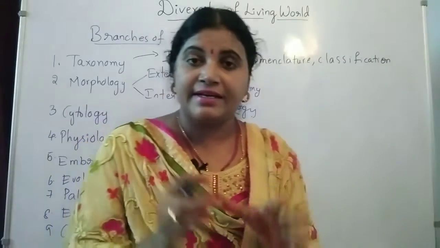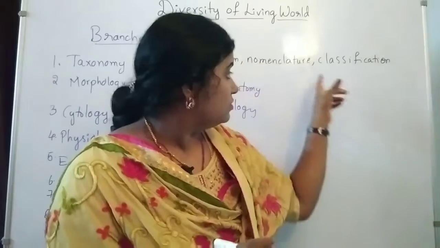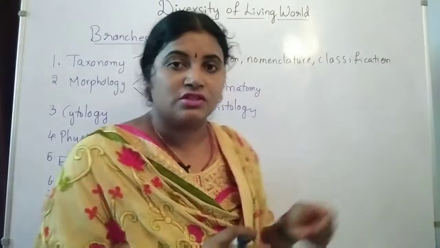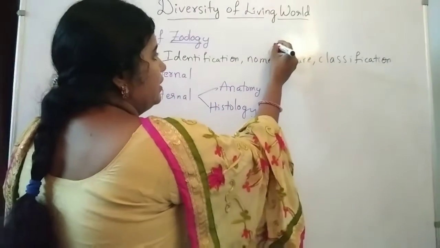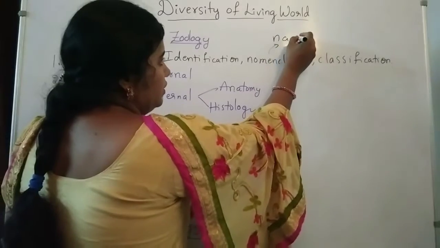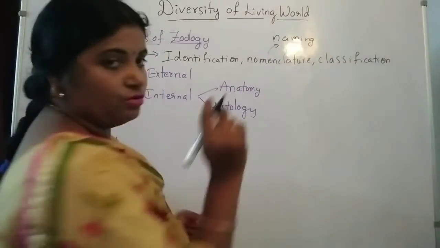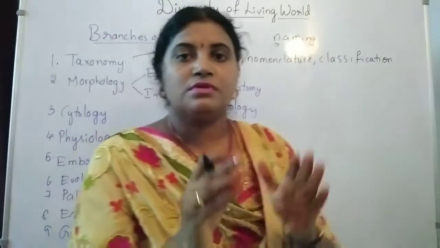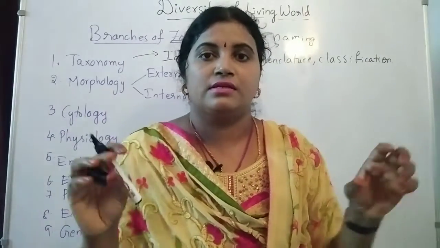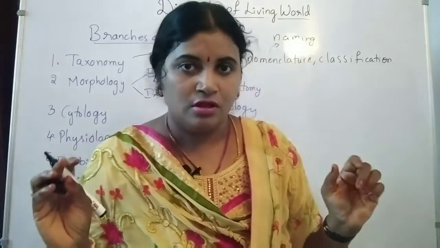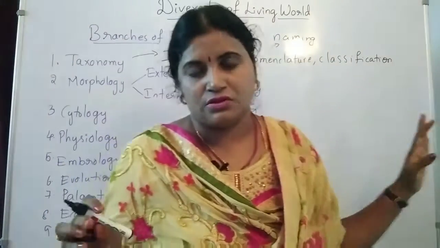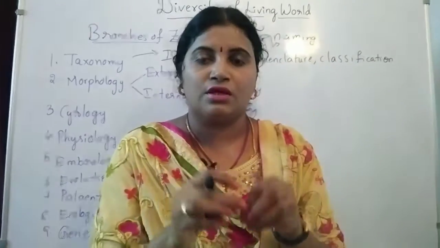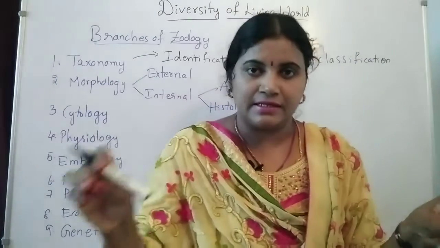After identifying the animal, nomenclature is nothing but naming the organism. Okay, naming the organism is known as nomenclature. After that, we group those organisms into categories, into different taxons. So that's what classification means, grouping the organisms into different categories.